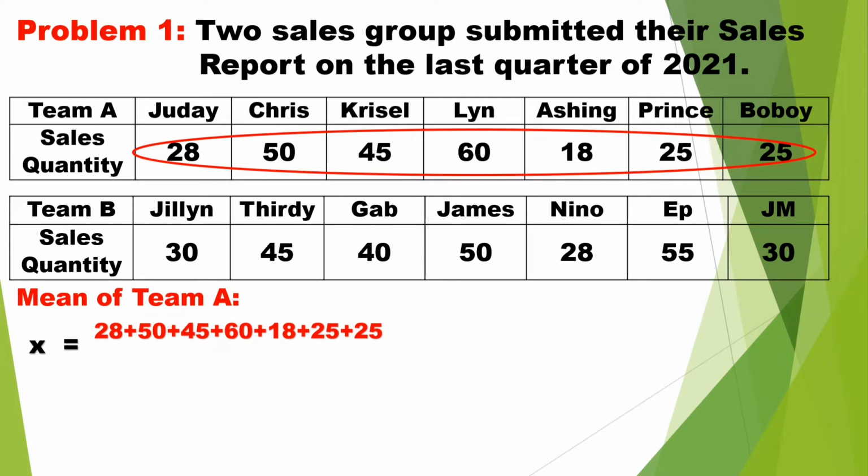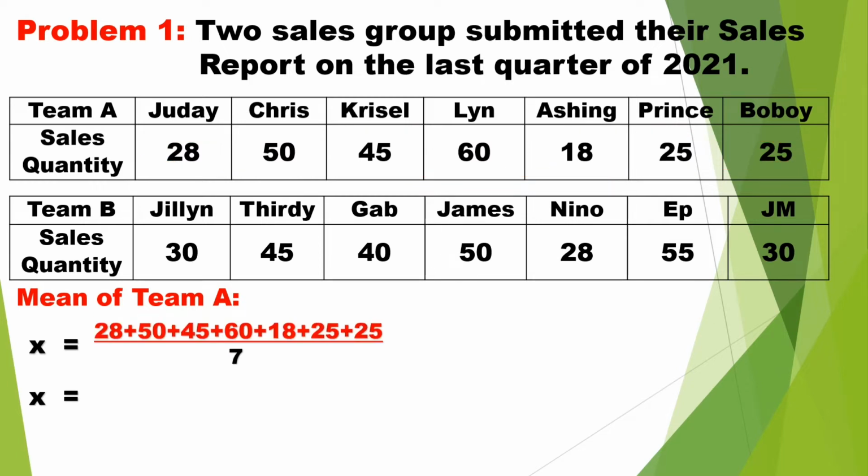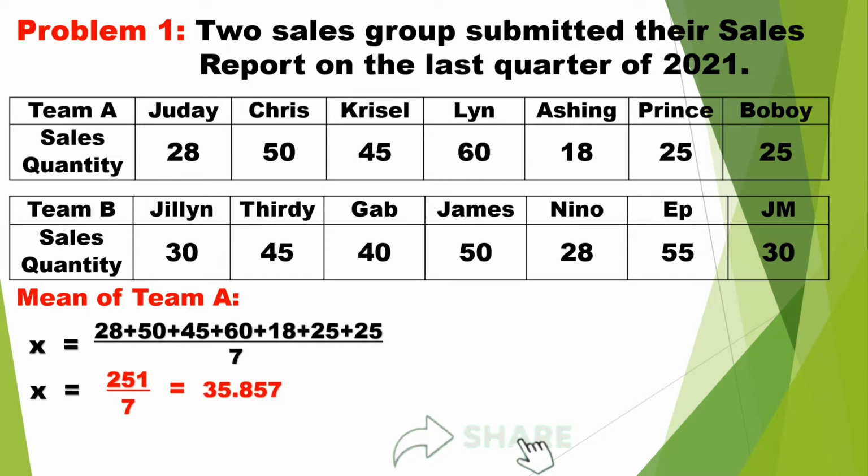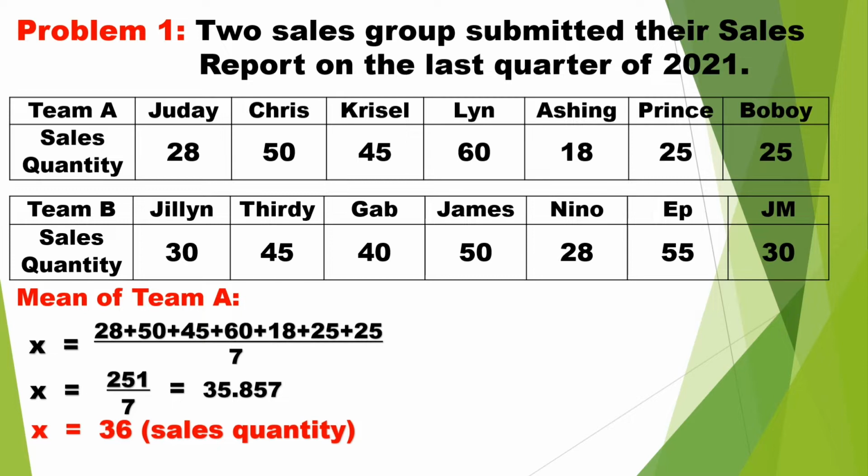So we have 28 plus 50 plus 45 plus 60 plus 18 plus 25 plus 25 divided by the number of representatives, which is 7. To add the sales quantity, the sum is 251. Divided by 7 equals 35.857. Rounded off, 35.857 equals 36. Therefore, the mean sales quantity of Team A equals 36.